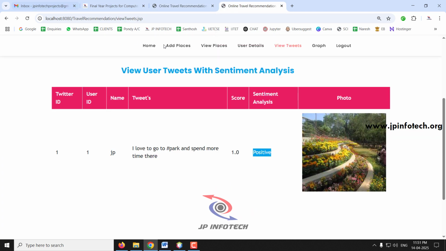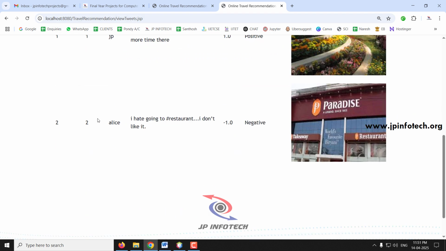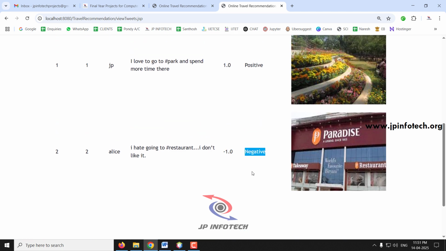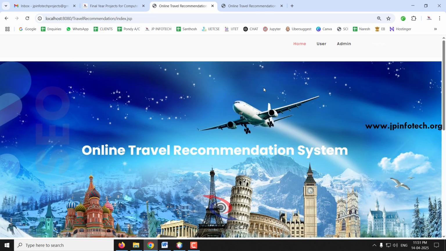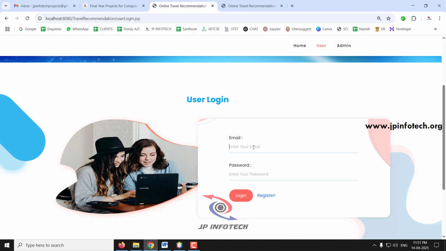So if you go to the admin part and if you just refresh this view tweets part, you can see Alice has posted, I hate going to restaurant, I don't like it. It is a negative score, so it is classified as -1. Only if the user posts any positive about the place, the user can get the recommendation. If the user does not post anything positive, it does not show any kinds of recommendation. So now let me log out from this part. I'll go to another user. I'll just go to the third user, Bob, now.